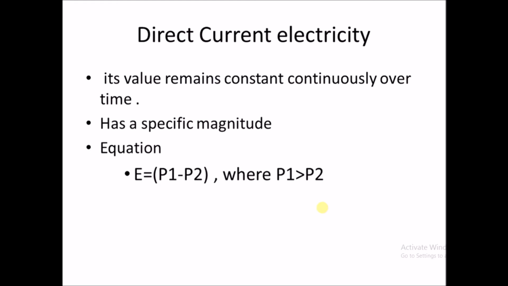So the voltage is always found across two points, point P1 and point P2. Here in this equation E is the EMF at the desired time instant t. Now in this equation there is no mention of any time. The factor t is absent here, so we can say that the voltage does not depend upon time.